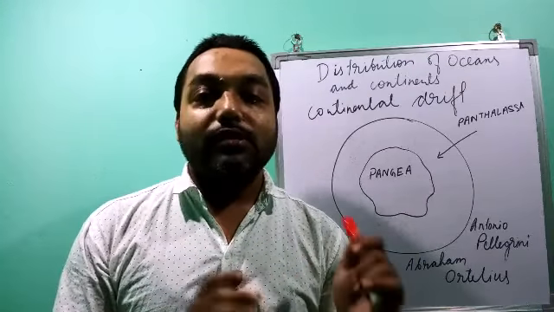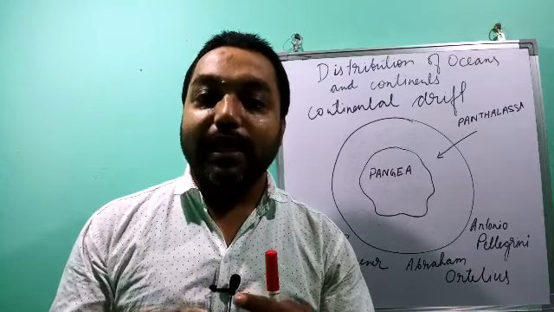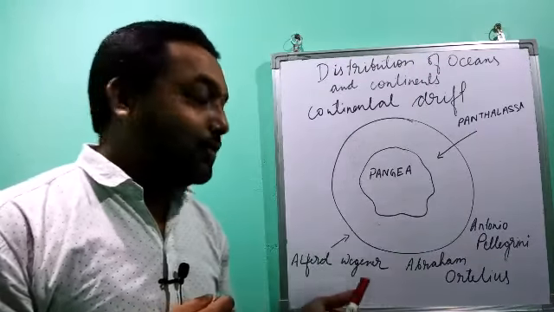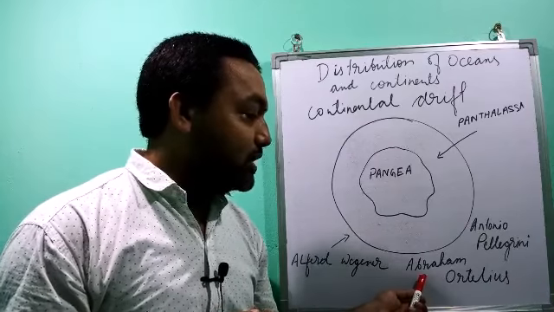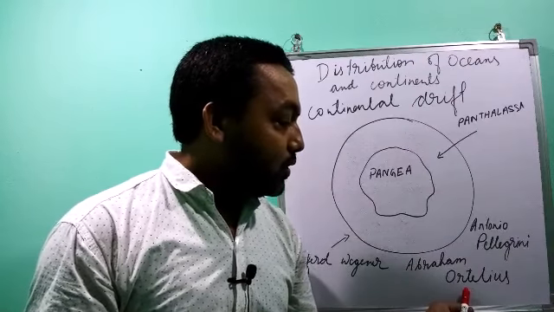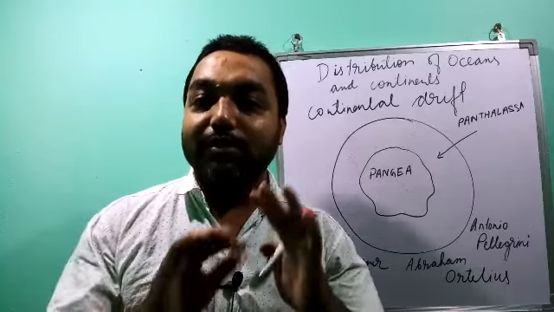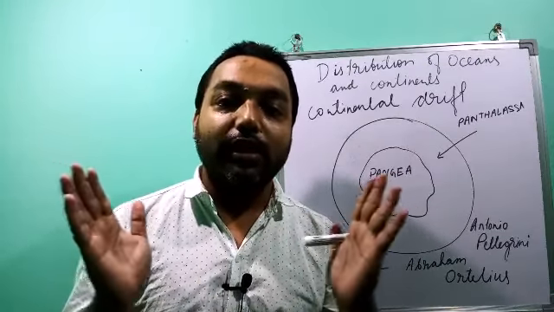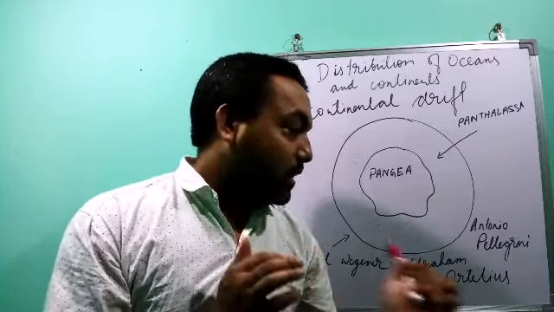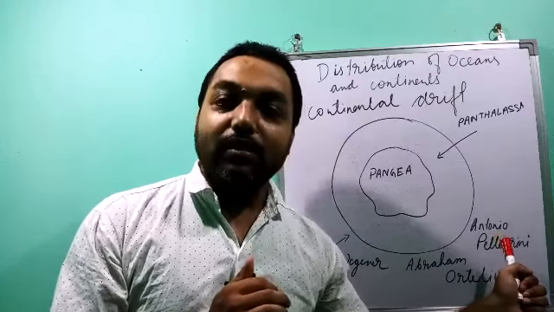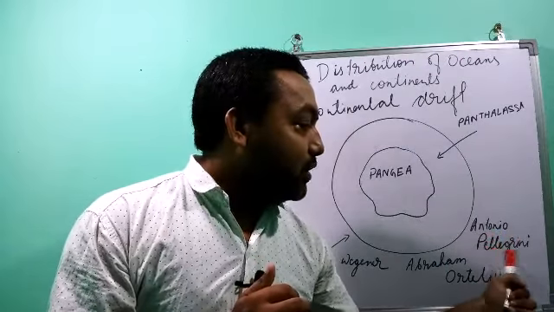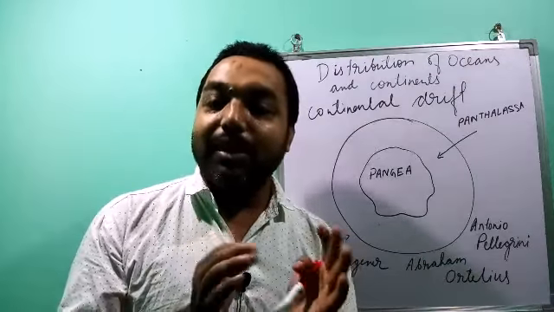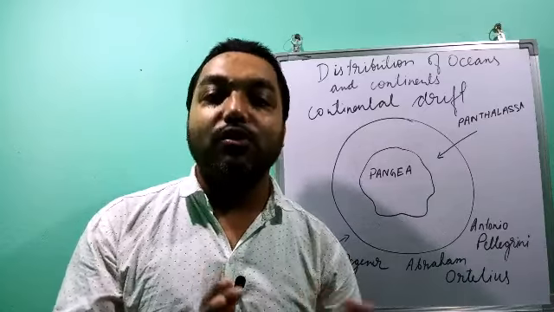This was first brought to notice by a map artist, a cartographer. For the first time he brought this into notice. He was Abraham Ortelius. He for the first time drew a map and projected that someday these both continents were together. Then this was again put forward by another geographer, Antonio Pellegrini. He also drew the same map and presented the same idea, the same concept.